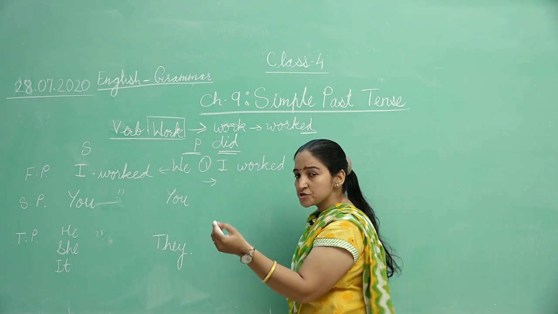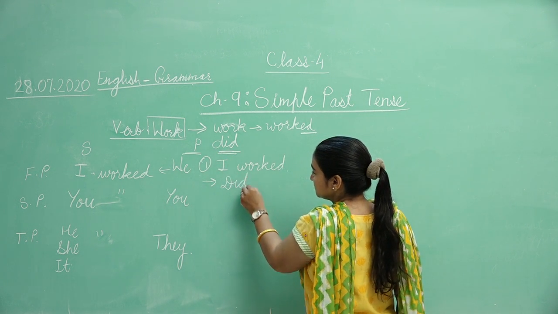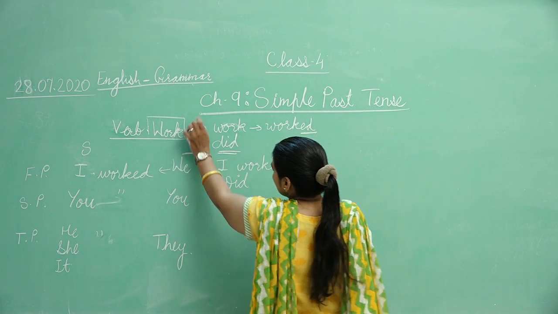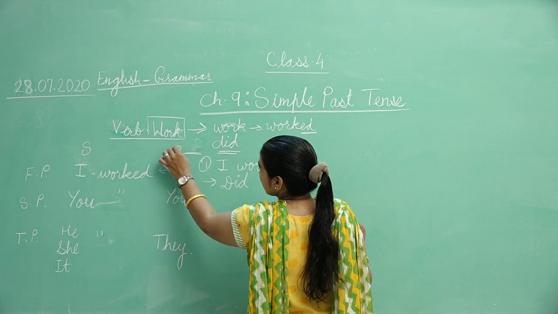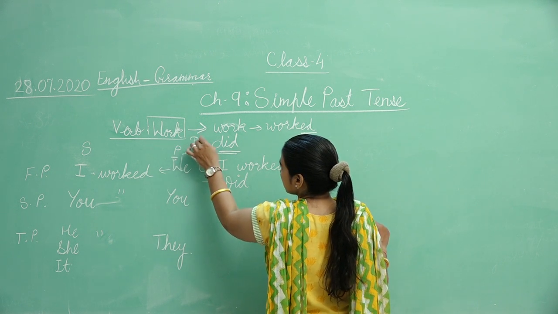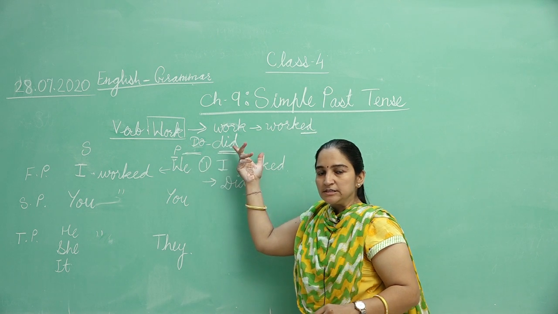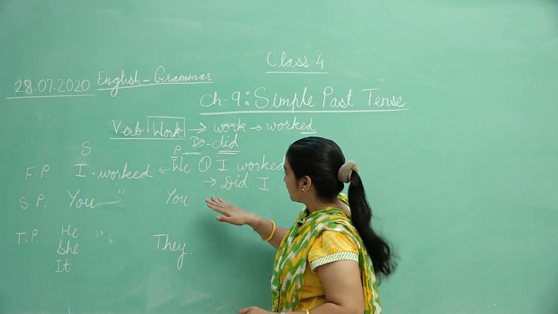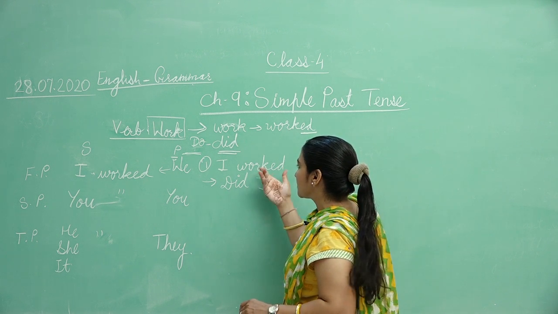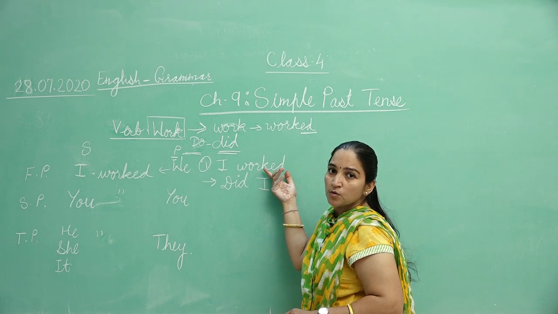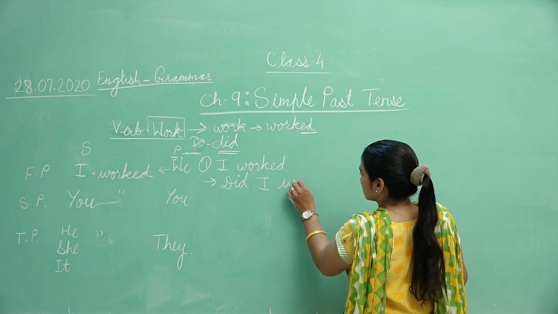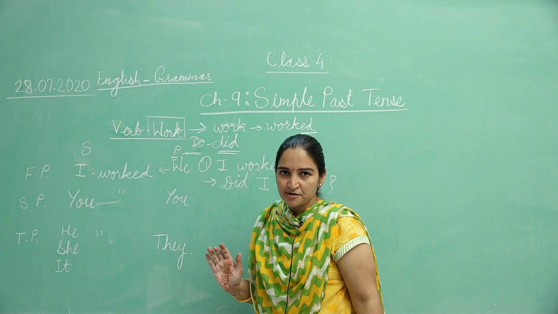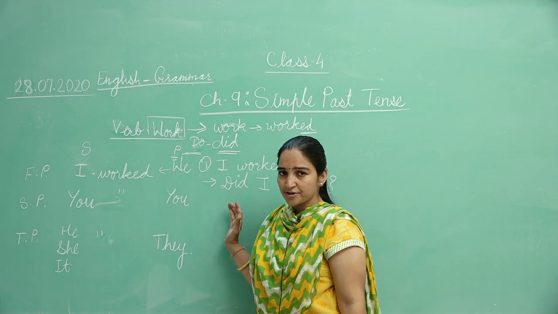Then the question will start with did. This is the past form of do. Do का जो है ये क्या है? Past form है. किसका? Do का. Then did I, it is past tense, so once it is used, we cannot write the ed form of the verb. Then write work and make a question mark. Understand how to make interrogative sentences?